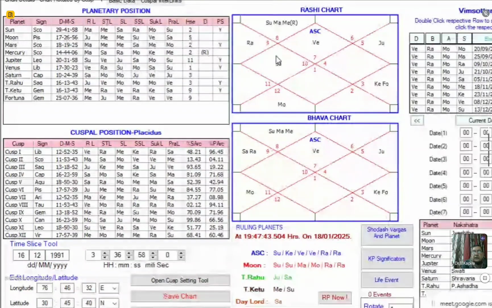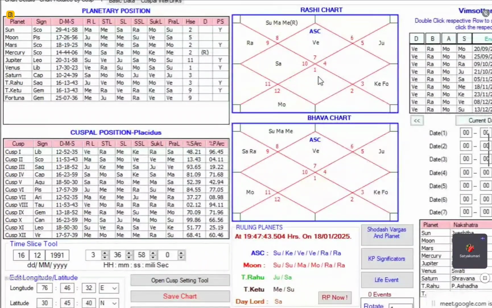So the houses 2, 10, and 6 are not good for which house? Ascendant, for the marriage. Now you take the case of seventh. Seventh is the house of your partner, and for seventh, first is the house of partner. Which are the two partners? Ascendant and the seventh house. For ascendant, seventh house is his partner, and for the seventh, the ascendant is the partner, right?